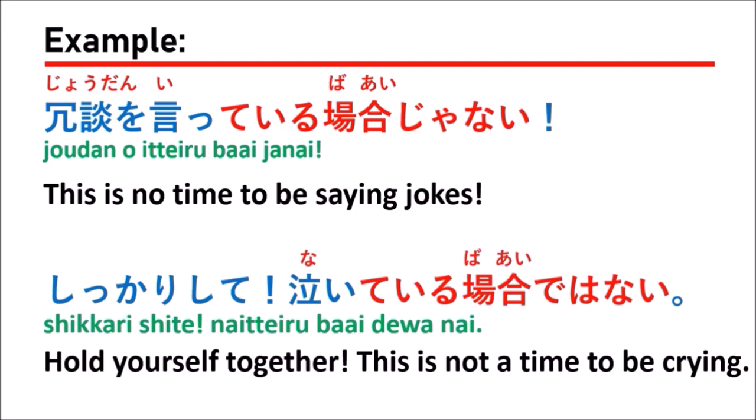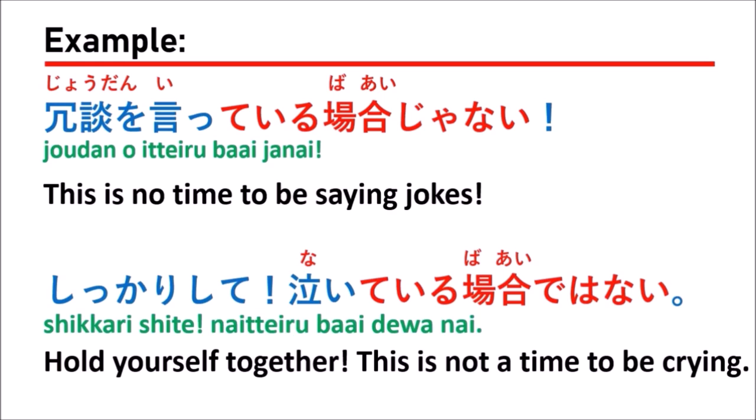So when you have some problem and you feel bad about fighting on or continuing to do something, somebody may say しっかりして, which means hold yourself together, or keep focus. ている場合じゃない, it's not time to be crying. You should fight on and keep doing it.